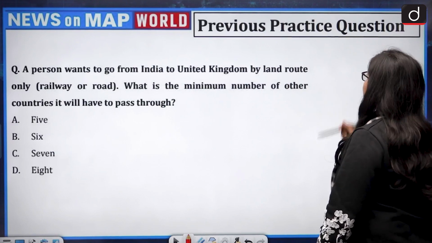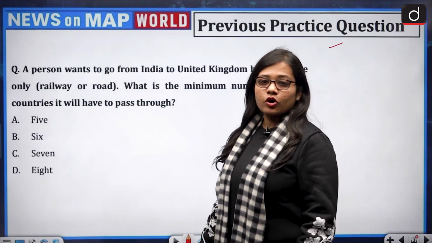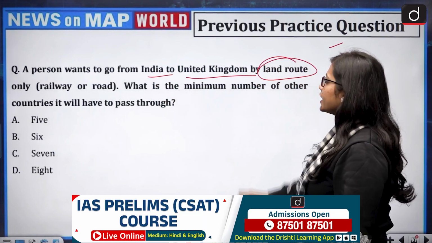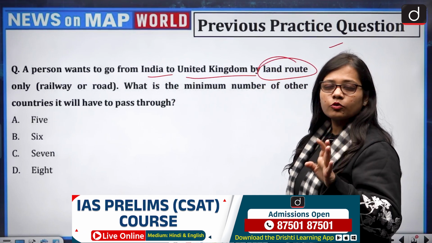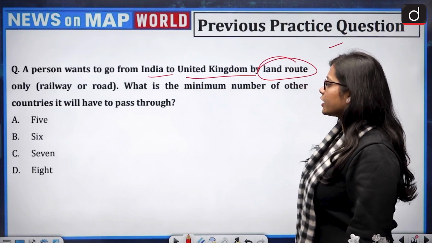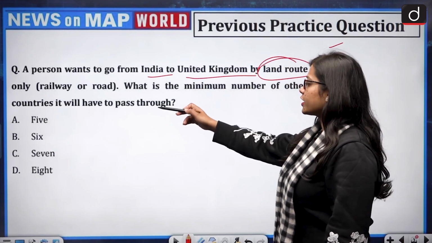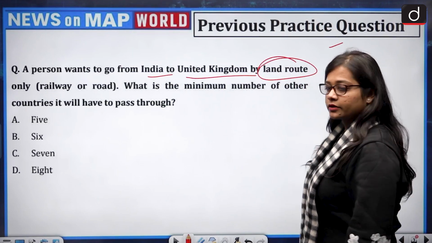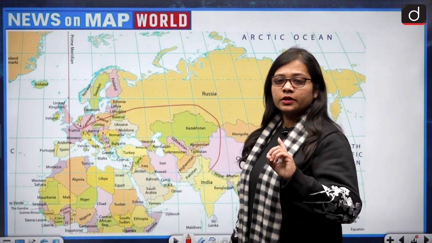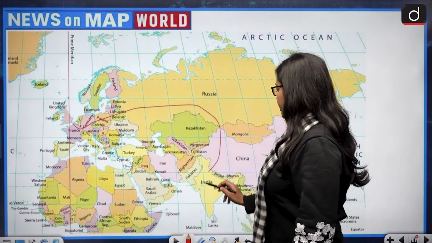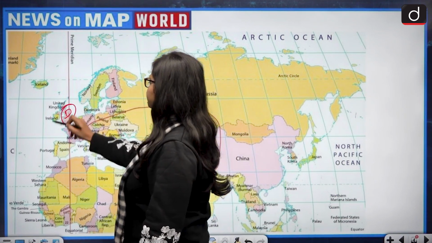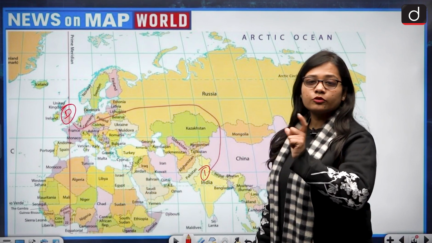So the first question is the previous practice question. A person wants to go from India to the United Kingdom by land route only, either by road or by railway. What is the minimum number of other countries it will have to pass through? The options are 5, 6, 7 or 8. So let us see. We are moving from India to the United Kingdom. This is the first point, and the UK is the destination, through land route only.